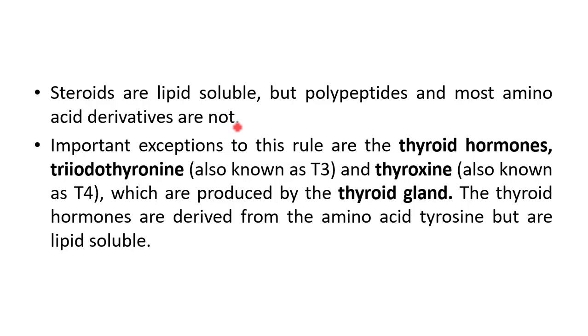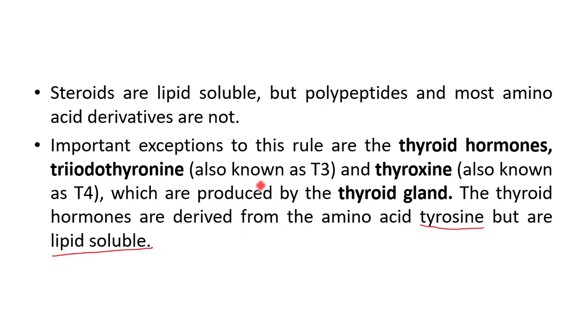And there is an exception to this rule as well. The thyroid hormones, which are triiodothyronine or T3 and thyroxine or T4, are produced by the thyroid gland, and these hormones are also amino acid derivatives. They are formed from tyrosine, but they are still lipid soluble.